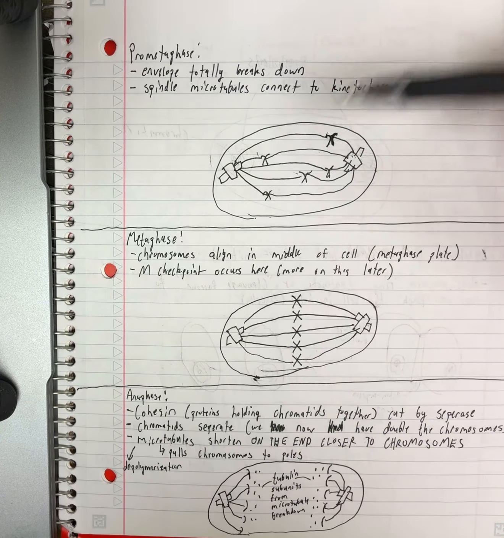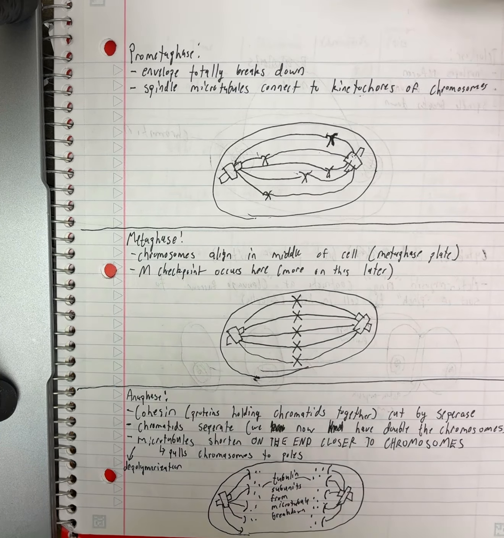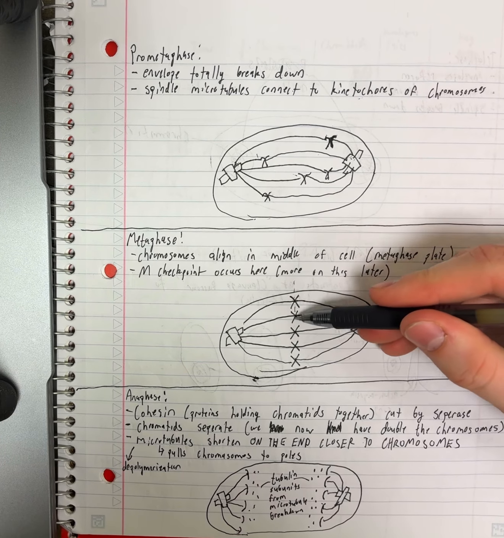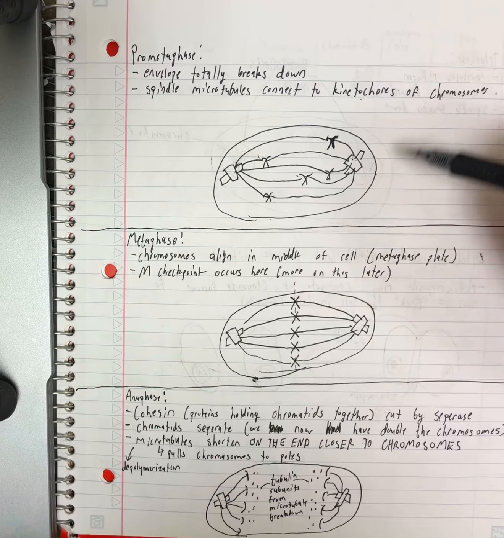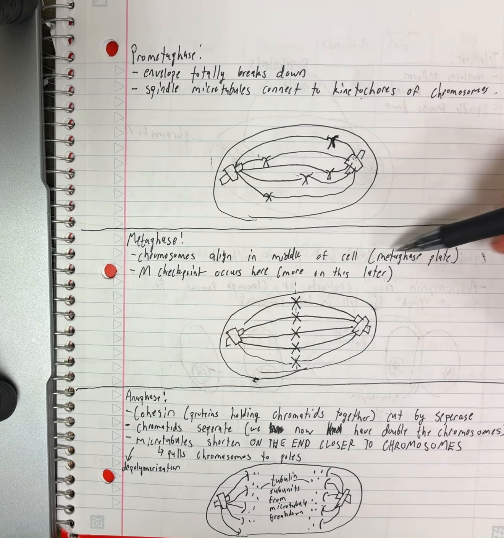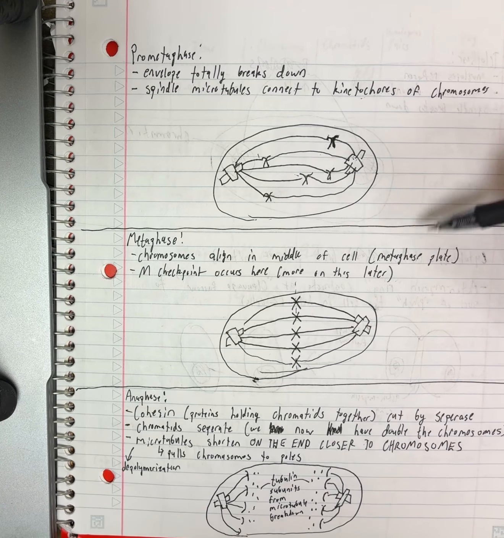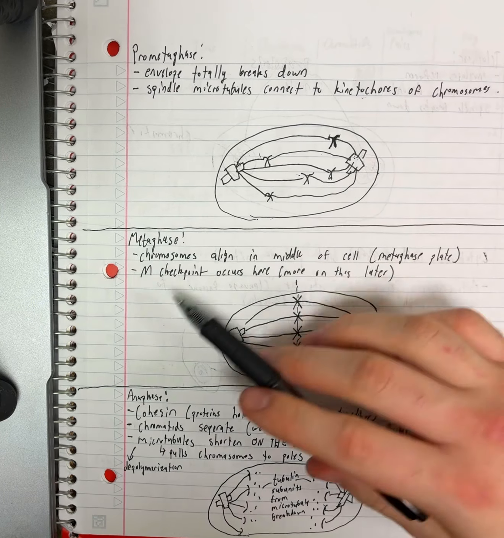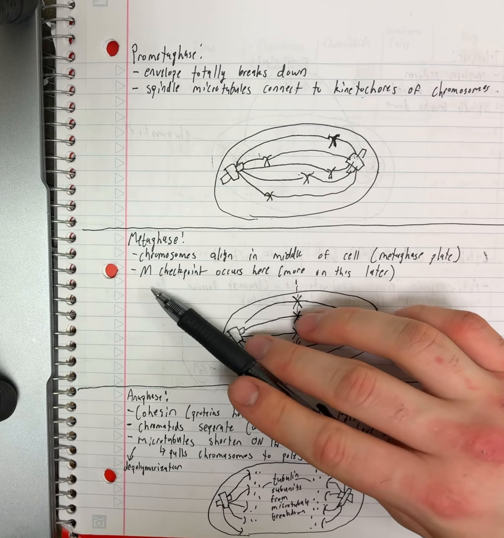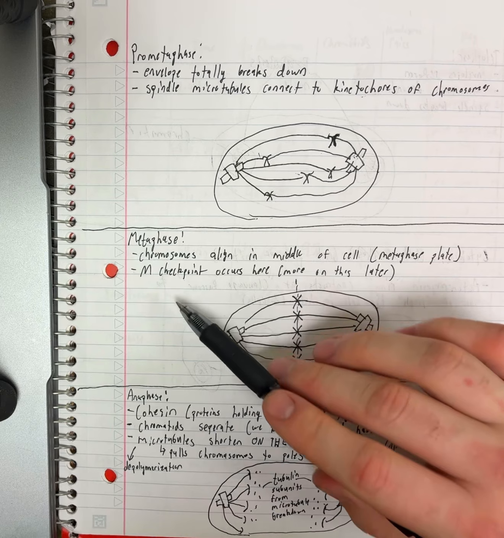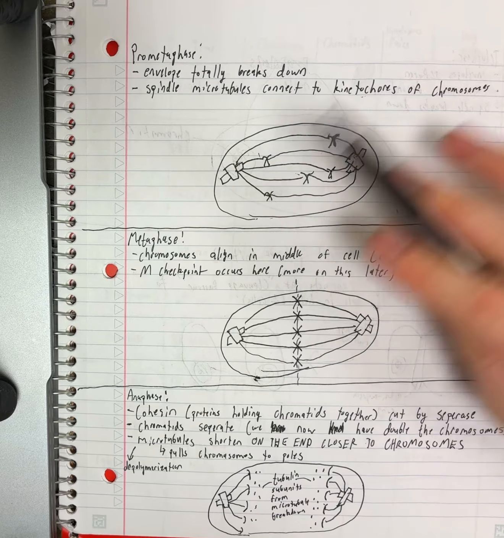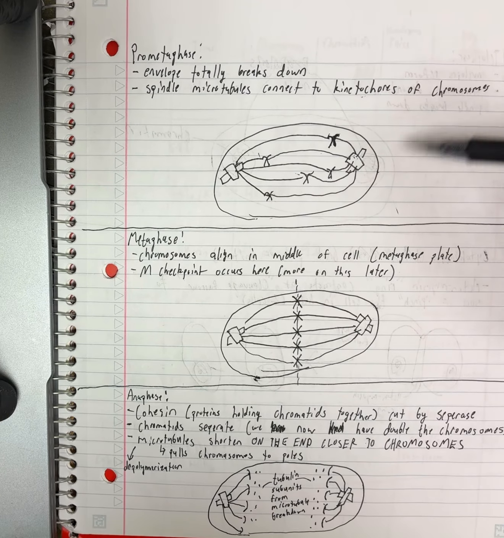Prometaphase, super easy. Metaphase is also a pretty simple one. It is just going to line all your chromosomes up right down the middle of the cell at something called the metaphasal plate, which isn't a structure, it's just sort of a line, the metaphasal line, sometimes people call it. And then this is also going to be where the M or the division phase checkpoint is going to occur here. Again, we'll do all the checkpoints and regulation later in the chapter.